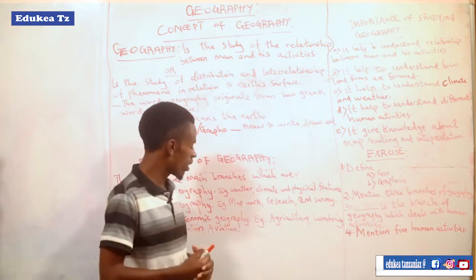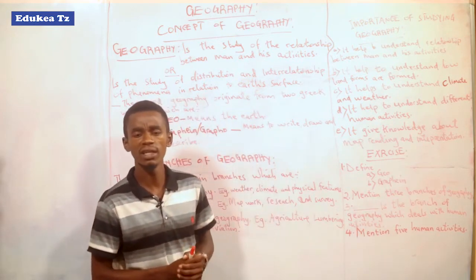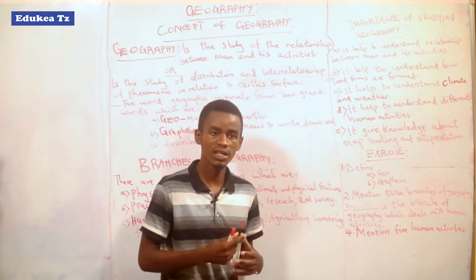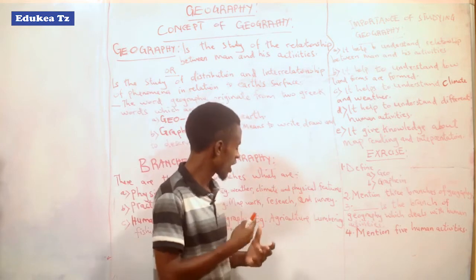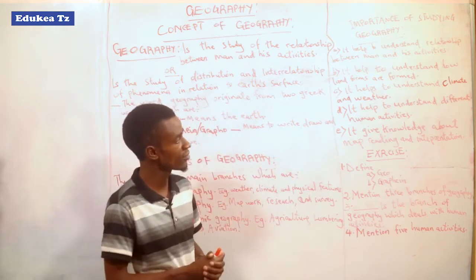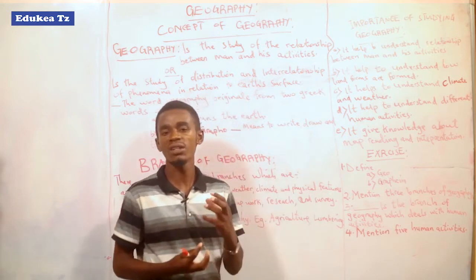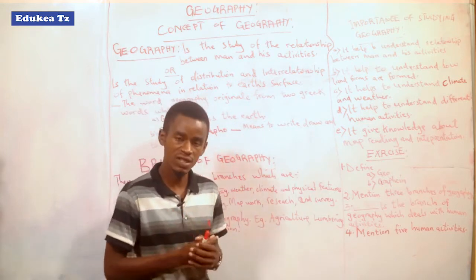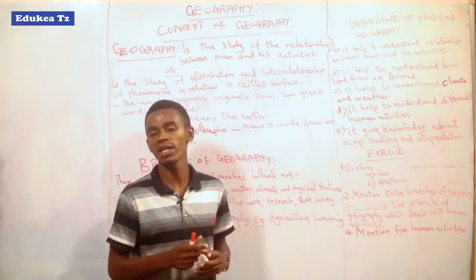The last branch of geography is human and economic activities. When we talk about human and economic geography, it is the branch of geography which deals with the different human activities.